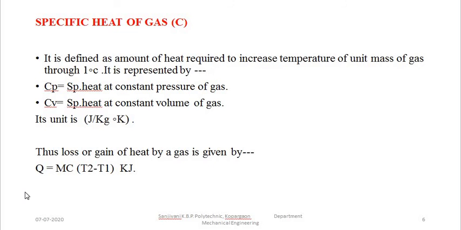In a similar way, when the heat is rejected, again there is a change in the temperature from the initial state to the final state, then we get the value of Q, that is how much amount of heat is rejected from that particular system of the gas. So these were the important topics, that is the derivation of the general gas equation, then the concept of specific heat of the gas.